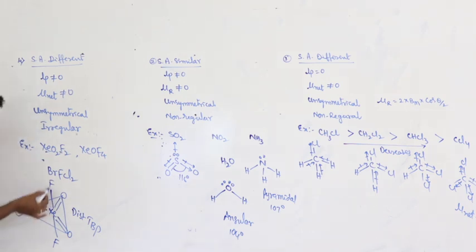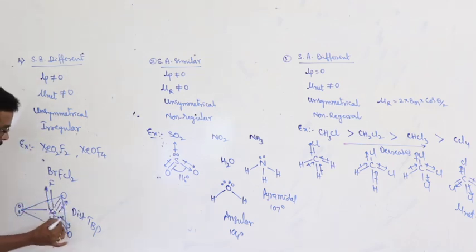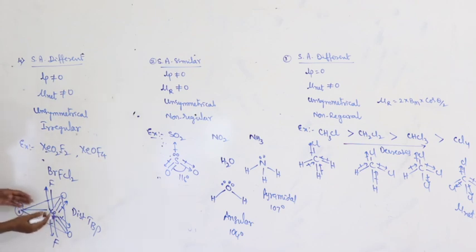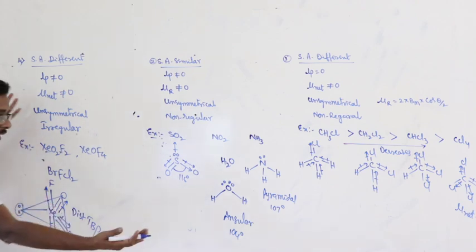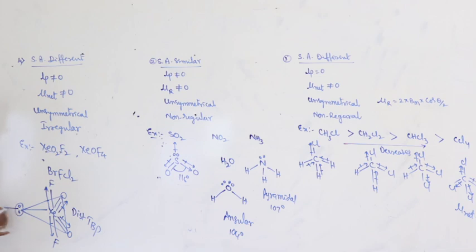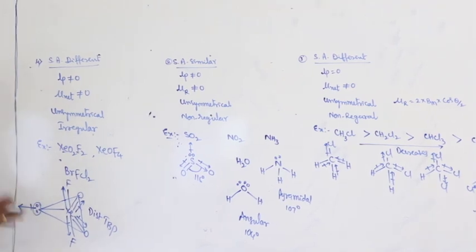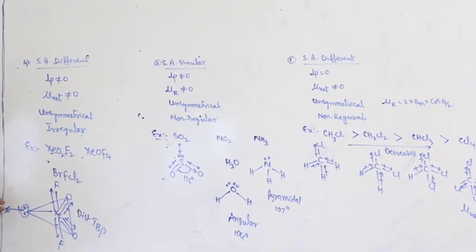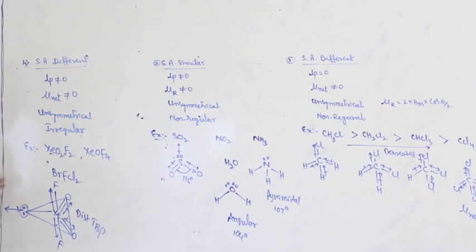And here, what about the direction of bond moment? Towards fluorine. Here towards fluorine. These two are in the opposite direction. Xenon towards oxygen, towards oxygen. All the four bond moments are in the opposite direction, but the bond moment due to lone pair is also away from the molecule. Therefore, net dipole moment will not be equal to 0. Whatever it may be, there will be some resultant bond moment.